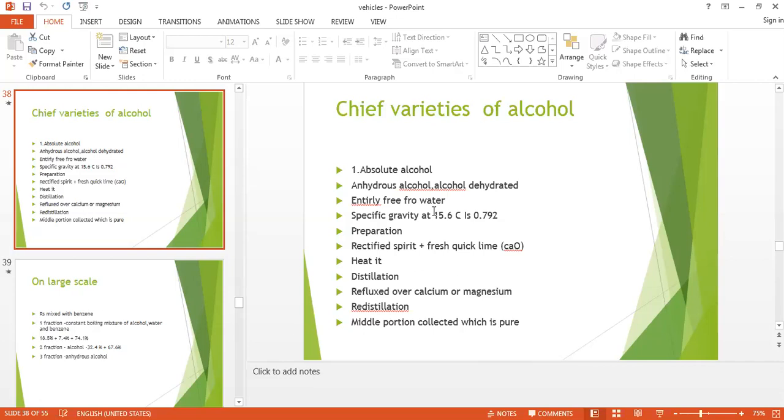But by volume or weight by weight, it is only 99% pure ethyl alcohol. The specific gravity at 15.6 degrees centigrade is 0.792.